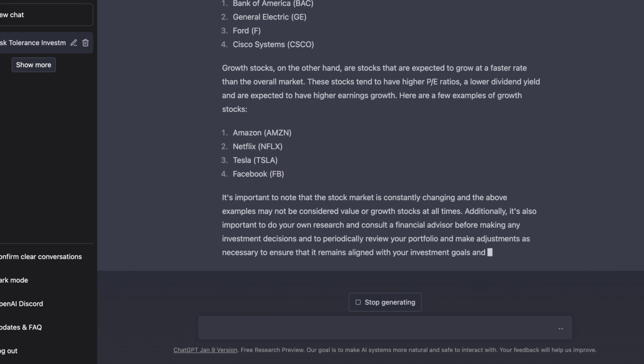It's also important to note that the stock market is constantly changing, and the above examples are not considered value or growth stocks at all times. And this is important since this is probably dated in 2021, so not very current.